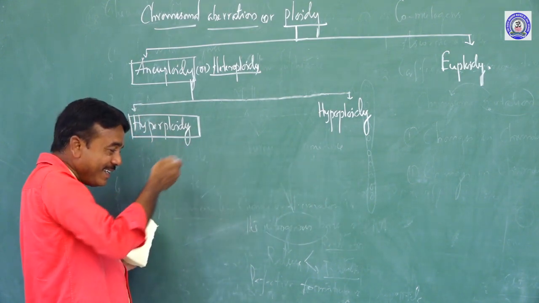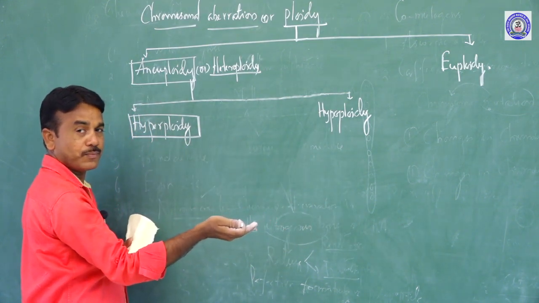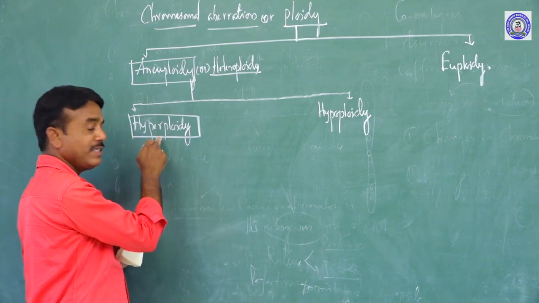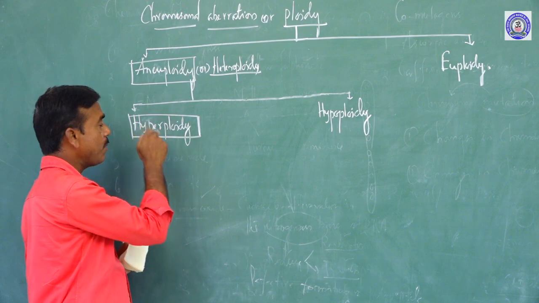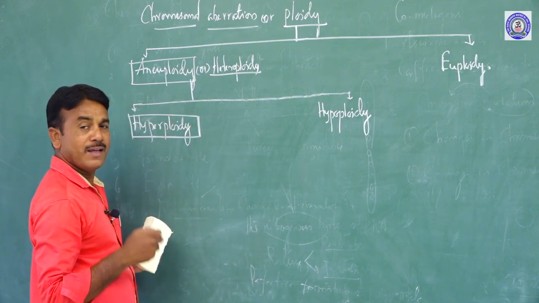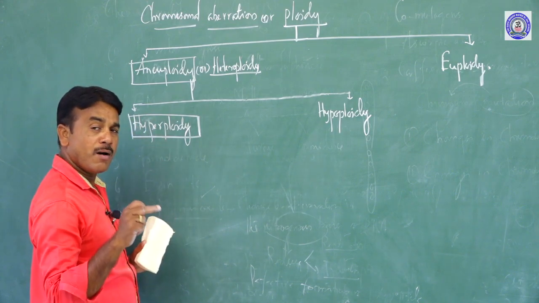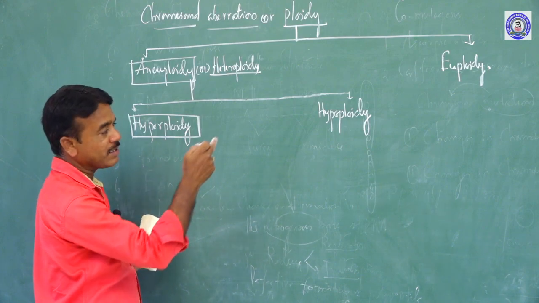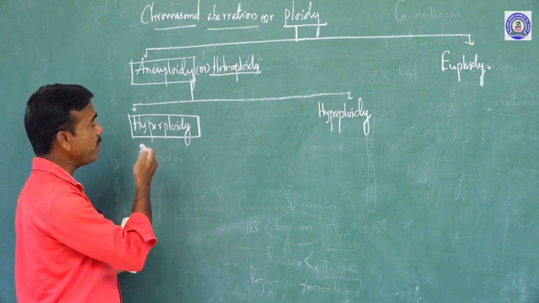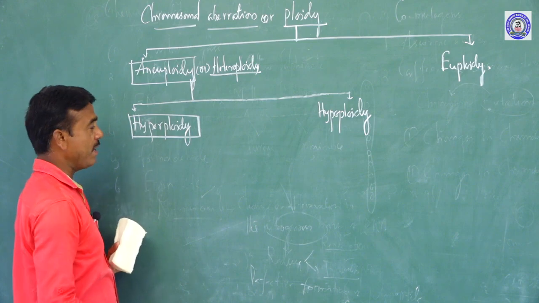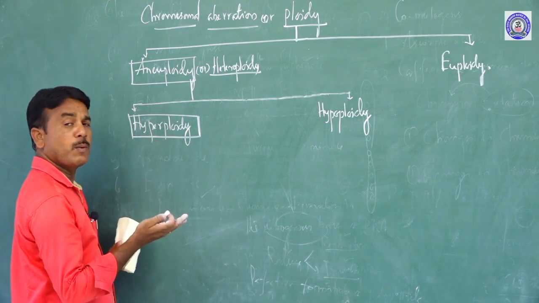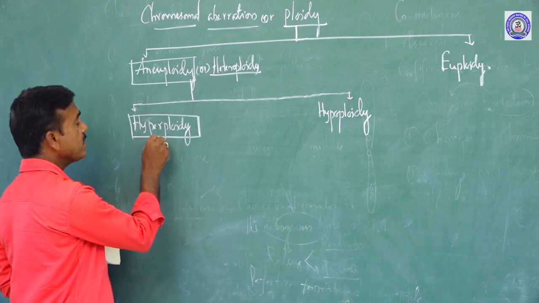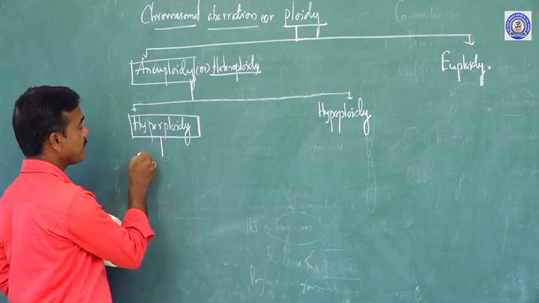So it is inner, it is outer. Now come to the first one, hyperploidy. Based on increasing one or more chromosomes, hyperploidy is further classified into various types.